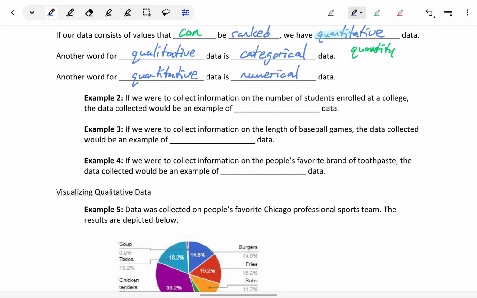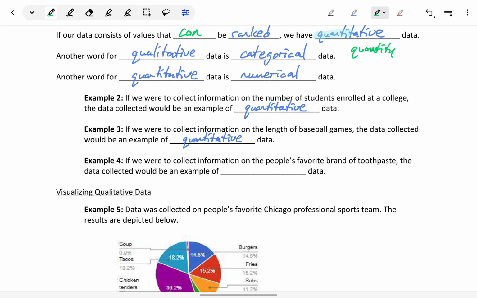In example 2, if we were to collect information on the number of students enrolled at a college, the data collected would be an example of, in this case, quantitative data. In example 3, if we were to collect information on the length of baseball games, the data collected would again be an example of quantitative data. In both cases, we're ending up with numerical values that we can compare.